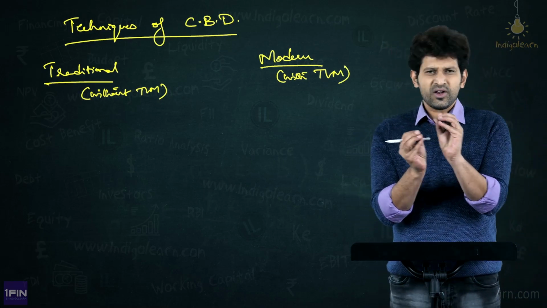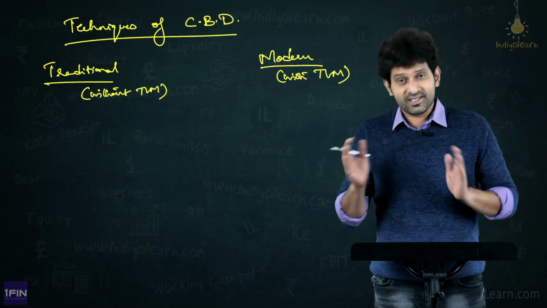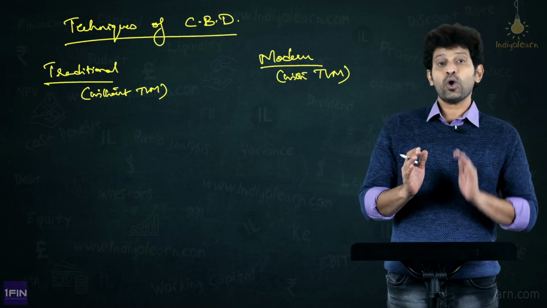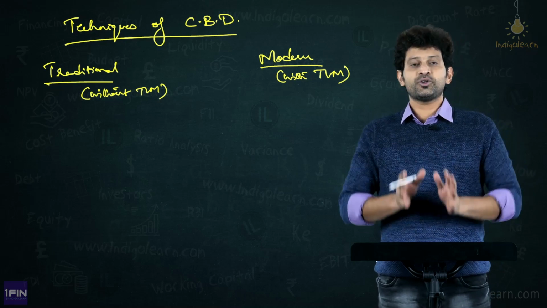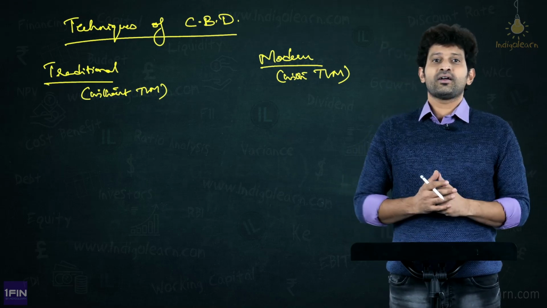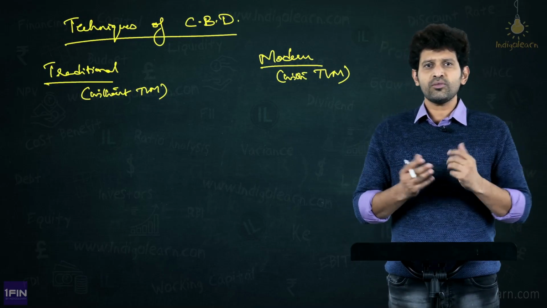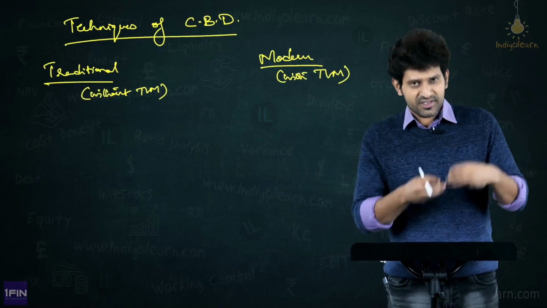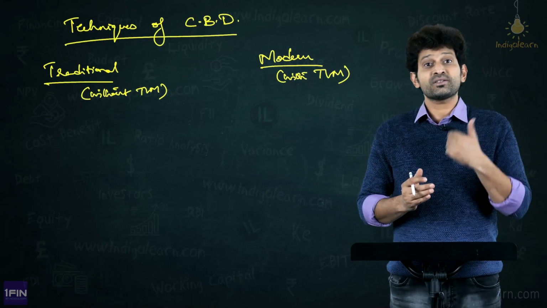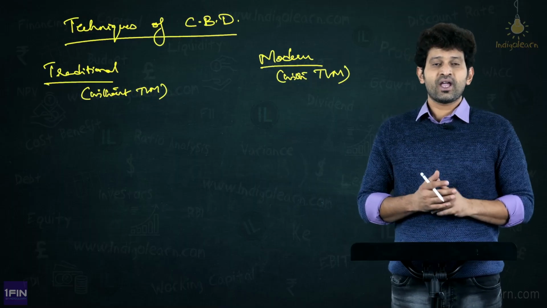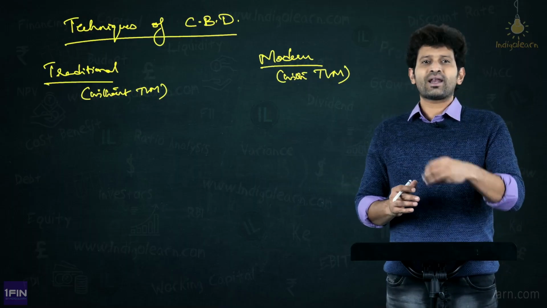Friends, let us quickly and briefly talk about time value of money. What is time value of money? Time value of money is nothing but the value of money over a period of time. Small example. I have 1 lakh rupees with me today. After 1 year, can I say the 1 lakh will be 1 lakh only? No, boss, I'll invest somewhere. I'll put an FD, or I'll invest somewhere in some company or shares, or wherever I will invest, it will generate some amount for me as a bonus, say in the name of interest. Therefore, this 1 lakh will have some time value of money after 1 year, say 1,10,000.